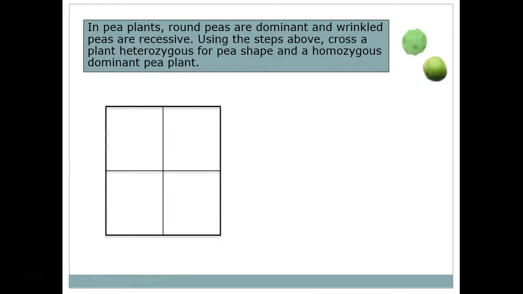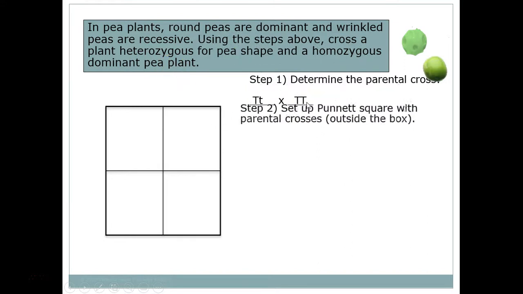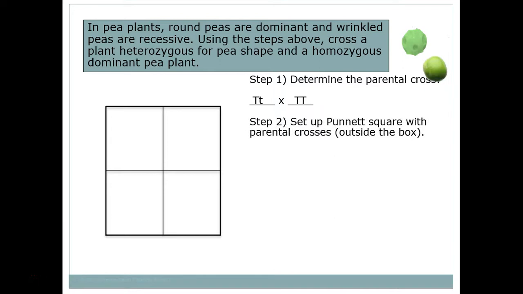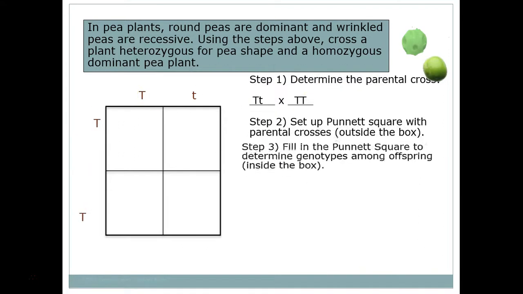Okay, so let's look at this. Step one, let's determine what the parents are. Here they're using capital T and little t and big T, big T. I don't like that. I like the big R, little r, because remember, we like to name them after the trait, but we'll go with the T's for right now. So here's the heterozygous pea shape, big T, little t. Here's the homozygous dominant, the big T, big T. Step two, let's put the parents' alleles on the box. We have the big T, little t, and remember you always put the capital closest to this corner. And then we have the big T, big T.